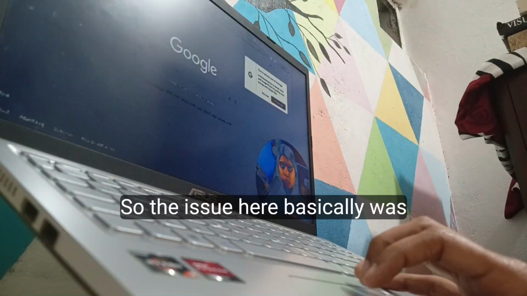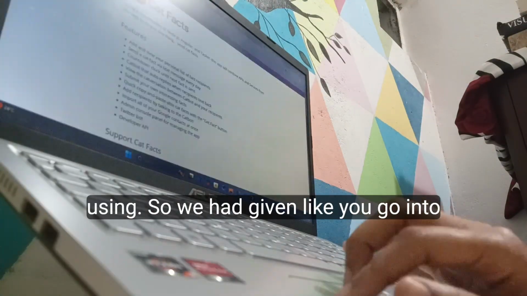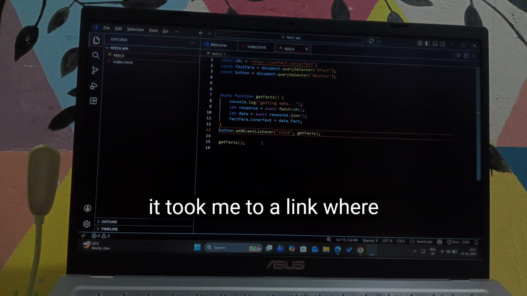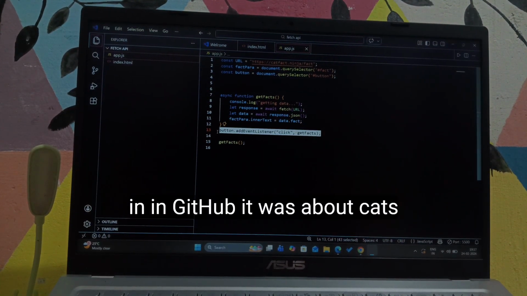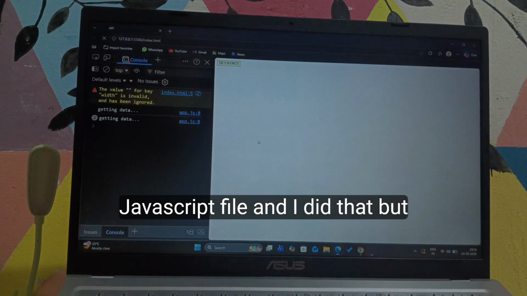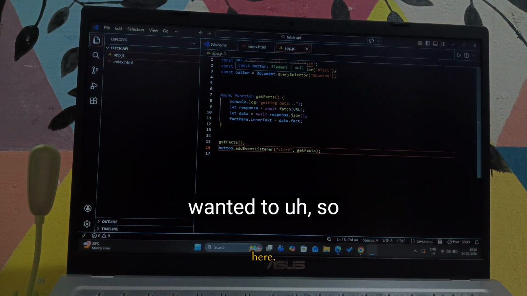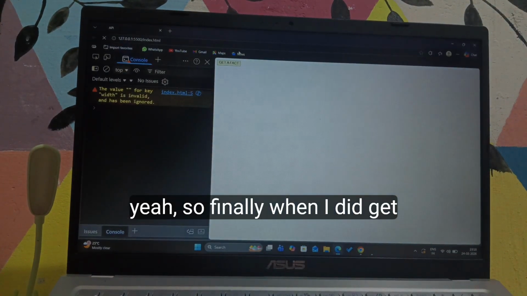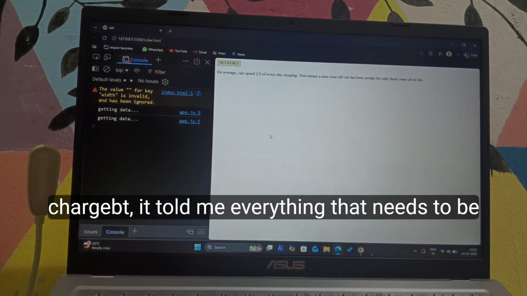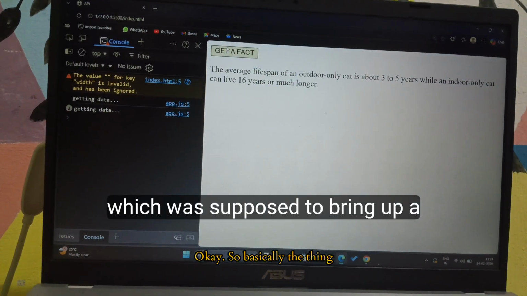So the issue here basically was about the API file that I was using. So we had given, like, you go into Google and you search free APIs, and then it took me to a link where in GitHub it was about cat facts. So that was the link we needed to copy paste to this JavaScript file, and I did that, but it was still not printing facts when I wanted to. So finally, when I did get that right after asking ChatGPT, it told me everything that needs to be done.